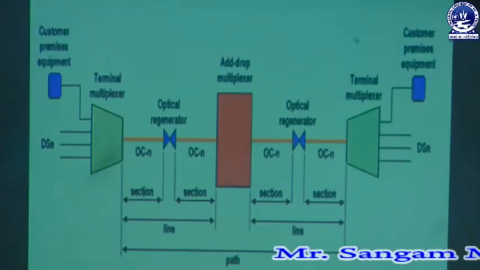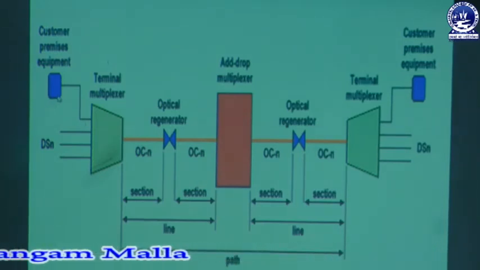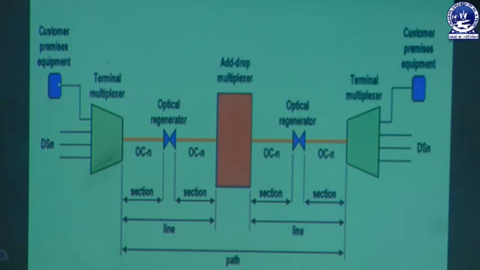Next, you can see the picture over here. This is the customer premises equipment, that means where the customer will benefit from the fiber optic cable or SONET. This is the multiplexer. We already know from our previous videos that a multiplexer is a device used for combining a large number of signals into one signal. So here you can see there are many signals, and it converts many signals to one signal and transmits it over the section, that is, optical regeneration.